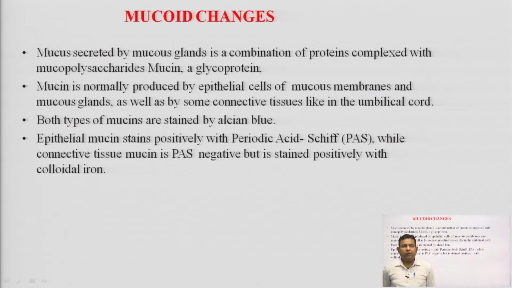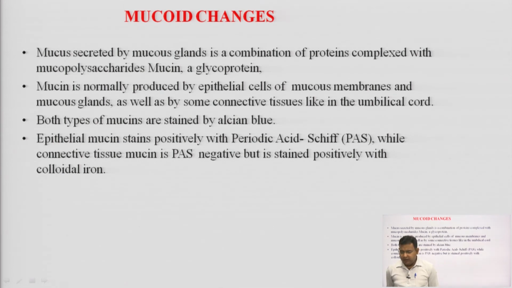Both types of mucins are stained by Alcian blue. So, we can stain this mucin to identify it under the microscope after staining with Alcian blue. Epithelial mucin stains positively with periodic acid Schiff, this is called PAS, while connective tissue mucin is PAS negative.